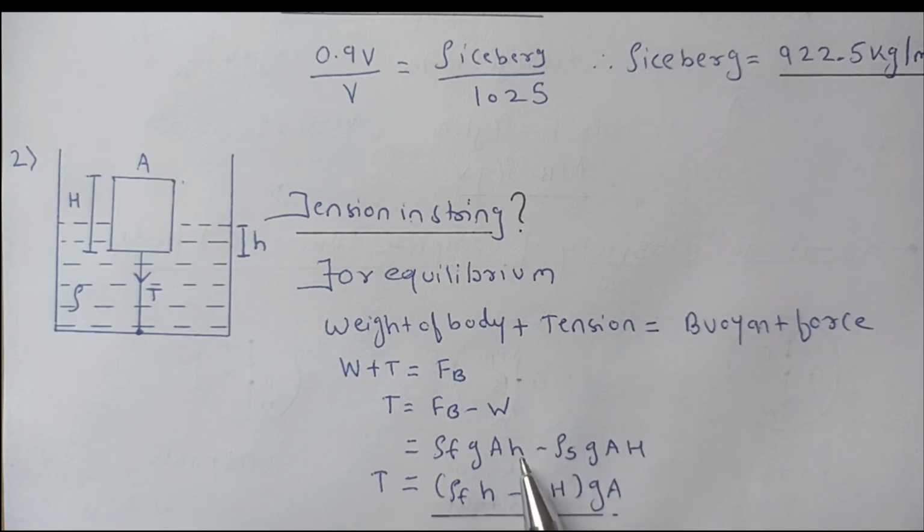So in the submerged condition it will be small h, and for the whole body, to find the weight of body, whole H will come. Okay, so tension, by rearranging terms, will be equal to rho of fluid multiplied by small h minus rho of body into capital H multiplied by GA. So this will be the tension in the string.